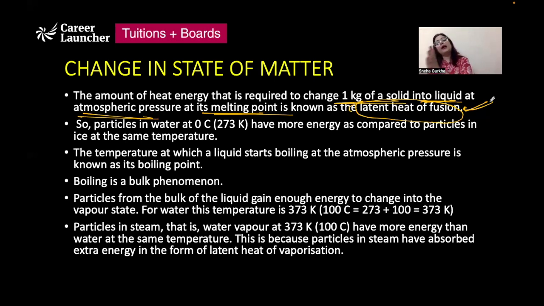Now to convert liquid to vapor form: we have done solid to liquid by melting, and liquid to vapor happens by the process of boiling. So the temperature at which the liquid will start boiling at atmospheric pressure is known as its boiling point. And it is a bulk phenomenon. The liquid needs to gain enough energy, and when it gains enough energy, it can actually change into its vapor state, right? For water, this temperature is 100 degrees Celsius, which is roughly about 373 Kelvin.